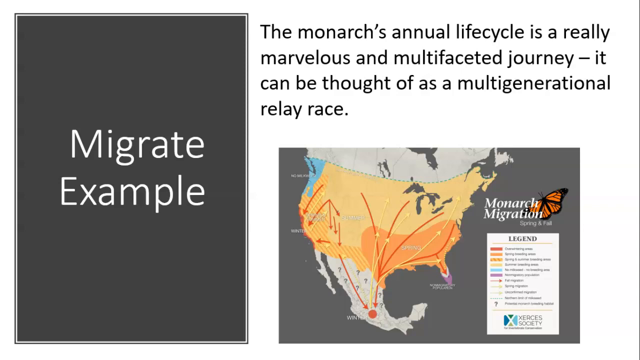From the time they leave there in the springtime and before they come back the next winter, they go through 4 generations. So the monarchs that leave Mexico are not the same monarchs that come back. It's actually 4 generations after that group. And I just thought that was really interesting.